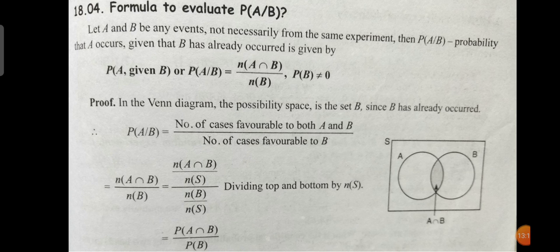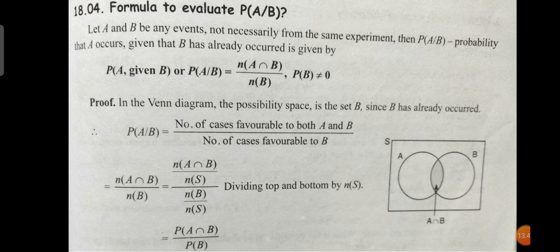N of A intersection B means the number of outcomes favorable to both A and B, divided by the number of cases favorable to B. That is the equation for finding P of A given B.